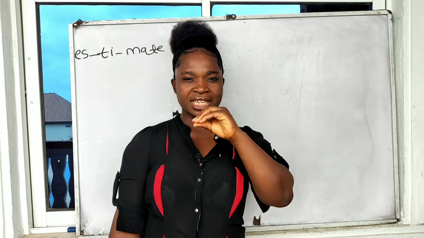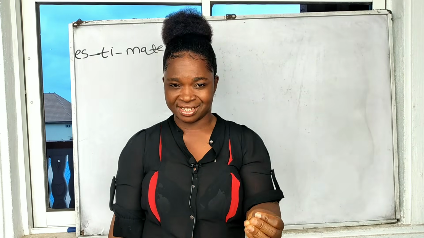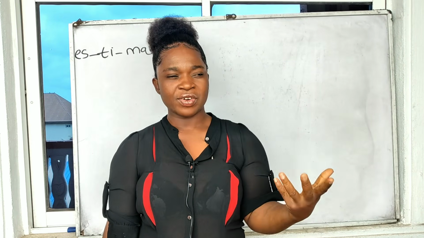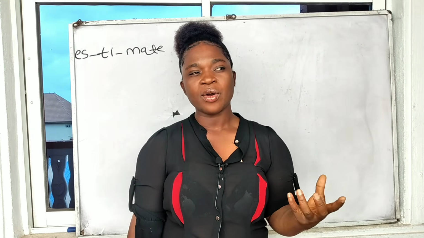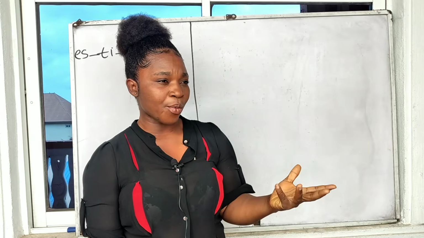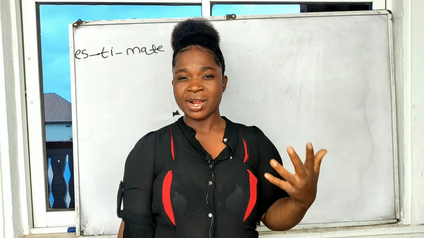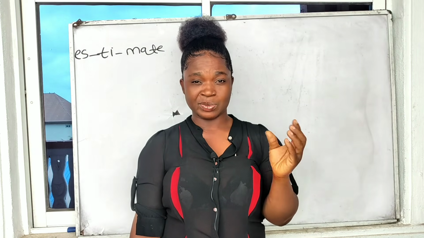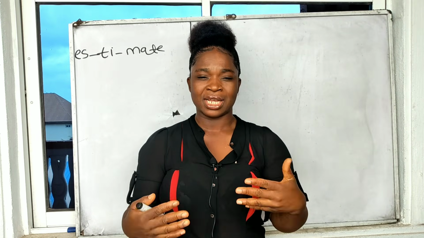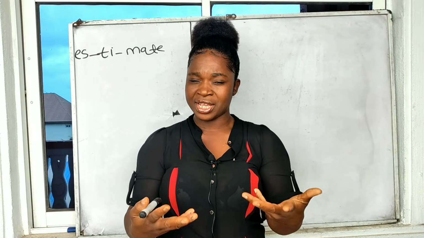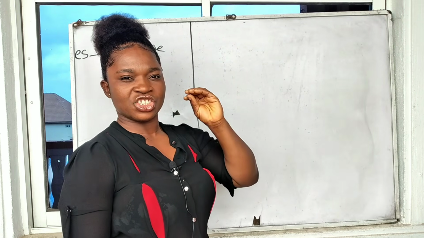But your 4,000 is actually going to be in the middle or a little bit lower, and it's not going to be up to 6,000. That is what estimate is. For instance, I can make a sentence: my estimate for this is 20,000. Or I can say, the last time I bought this equipment, I bought it at 10,000 naira, so due to inflation, as we know, the prices of things tend to rise on a daily basis, especially if you're in Nigeria. So an estimate is you trying to map out a particular amount that you think something is going to go for. That's estimate.